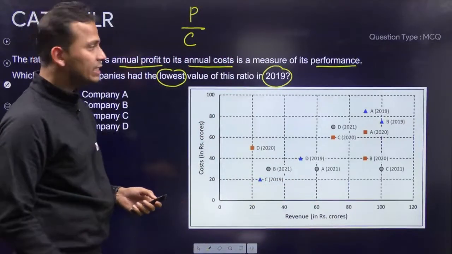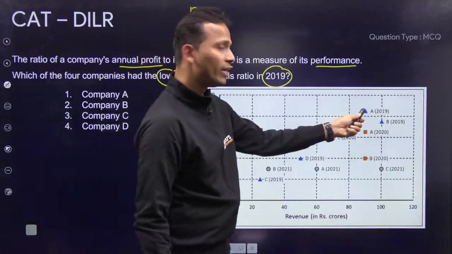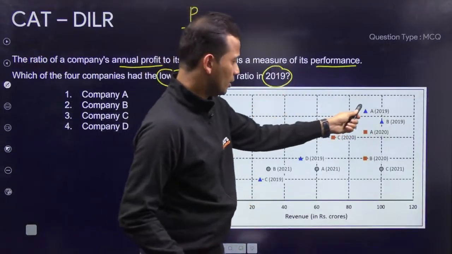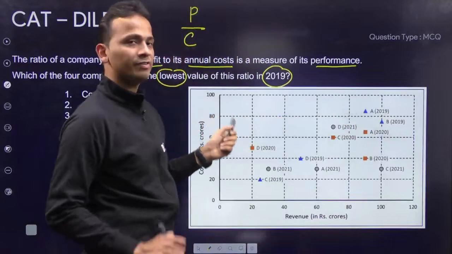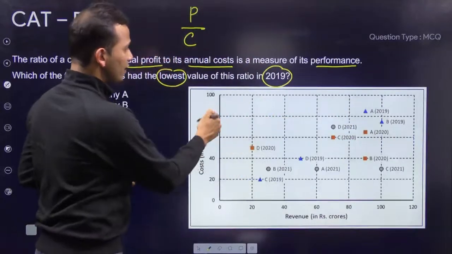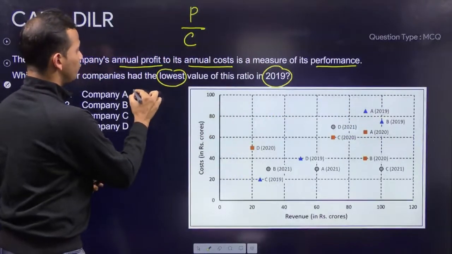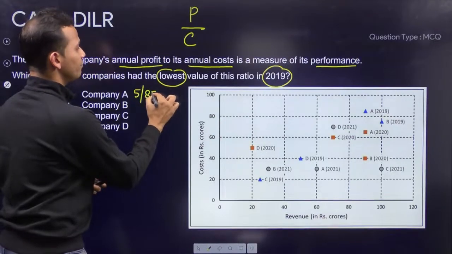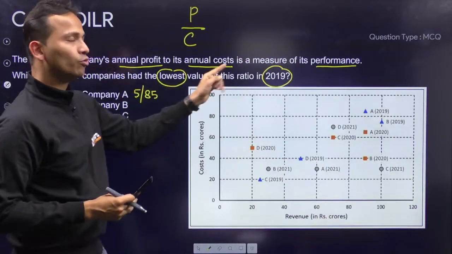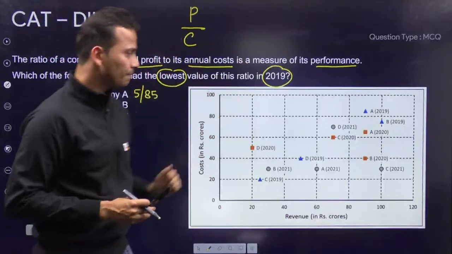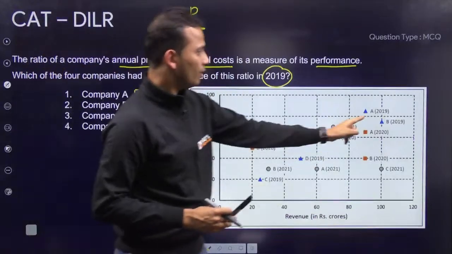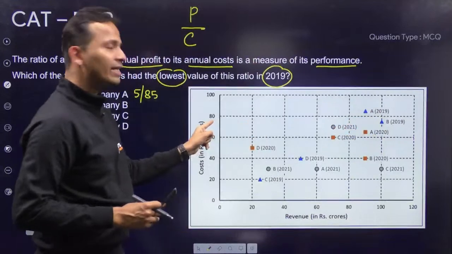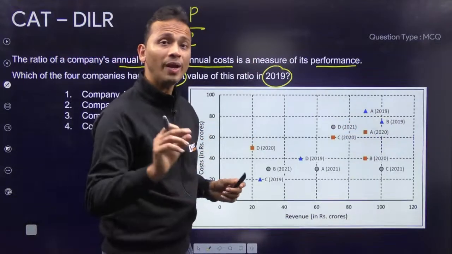Check कर लेते हैं अब. So 2019 की values लेनी है. A. So A, profit upon cost. So 90 minus 85, that is 5. 5 and the cost is 85. So 5 upon 85 is the ratio for company A. Company B, 100 minus 75, that is 25.